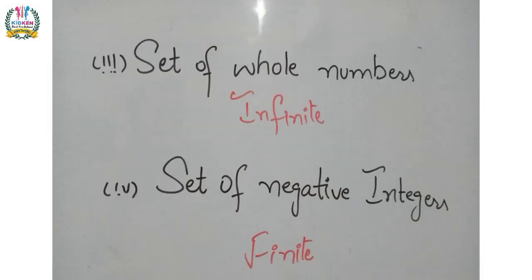The third part is set of whole numbers. They are uncountable and unlimited numbers. So we can call the set of whole numbers an infinite set. The fourth part is set of negative integers. So negative integers are countable. So we can write this set as a finite set.